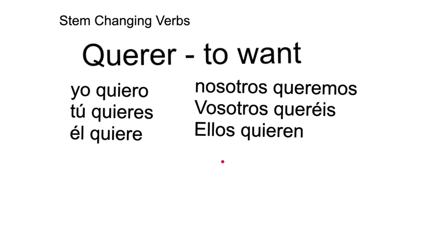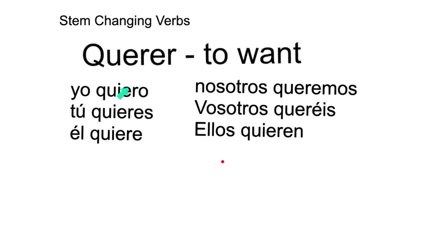And as if that weren't complicated enough, the Spanish grammarians have placed in their language a series of verbs where the stem does change a little bit. We call these stem-changing verbs. And so one example of this is the verb querer, to want.